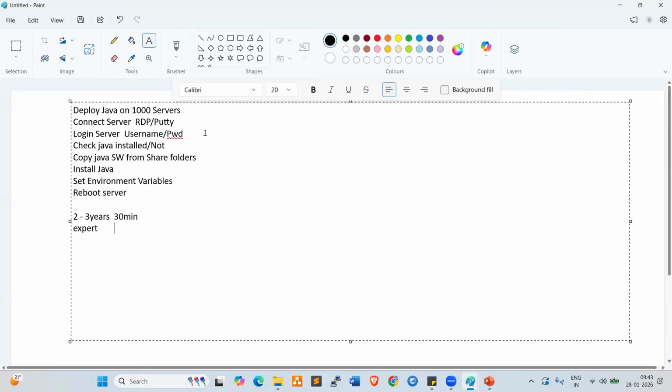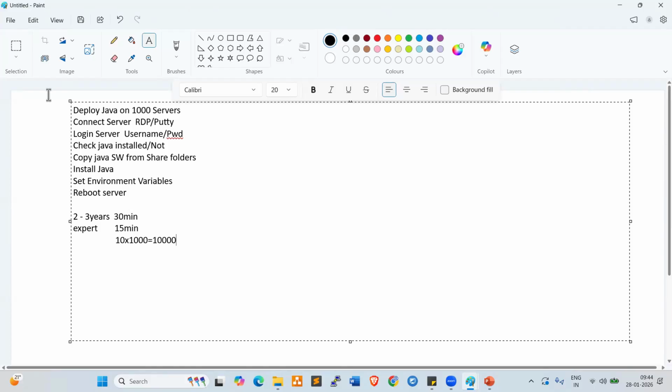He may take 15 minutes to perform this activity manually, right? So let us say 10 minutes only. 10 into we have 1,000 servers equal to 10,000 minutes. 10,000 minutes we need to spend for the activity. So to deploy Java on 1,000 servers, we need to spend 10,000 minutes, right?